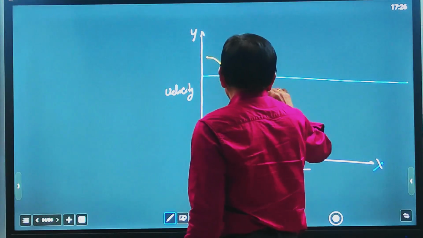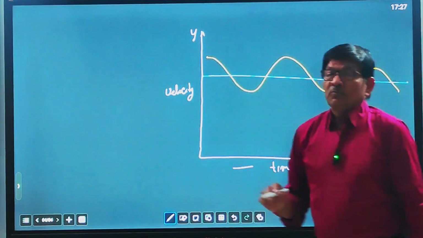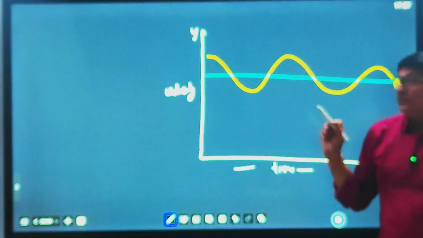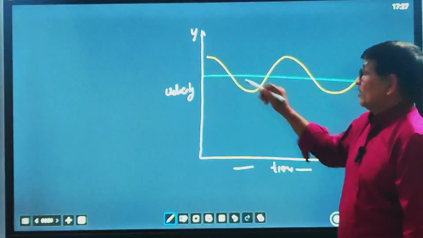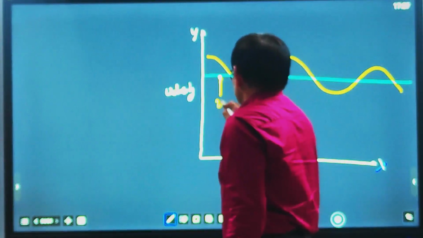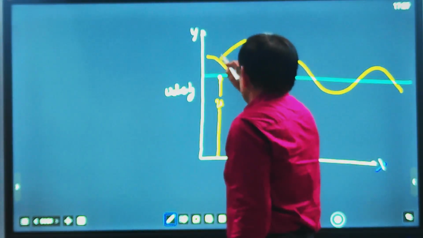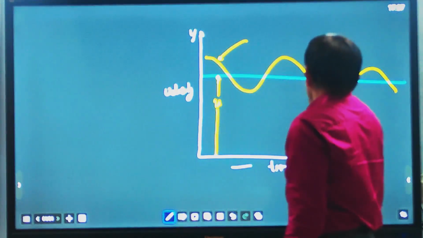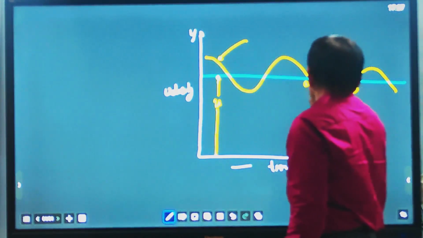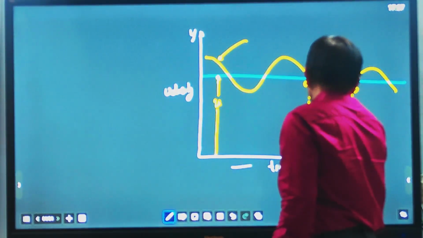This velocity flows in the x direction, and you see that the components are fluctuating. This one is the mean velocity u, and this one is the instantaneous velocity. Suppose there are two points A and B, and between these two points we take a time interval dt.